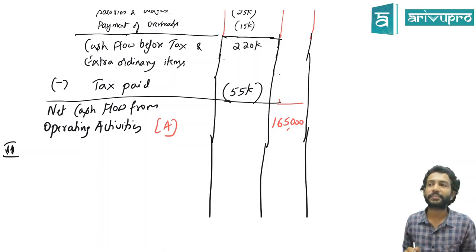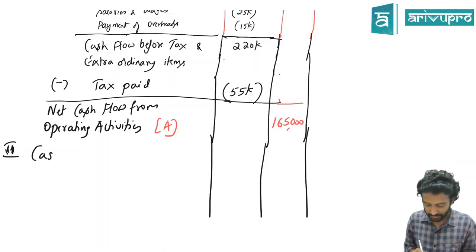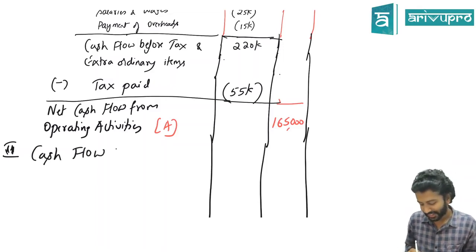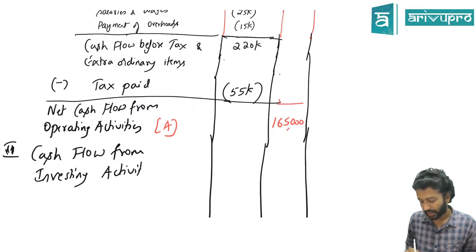Second bucket is what? Cash flow from investing activities.